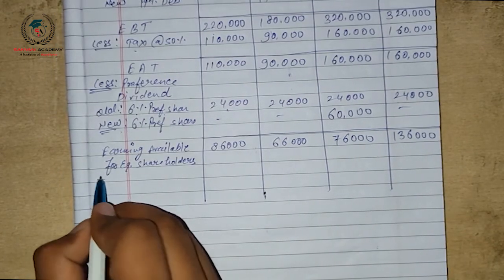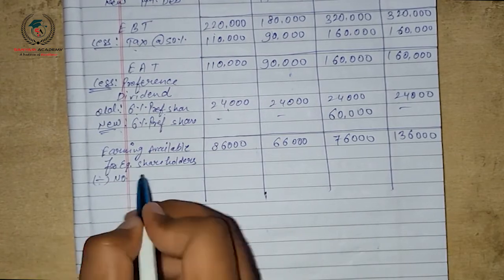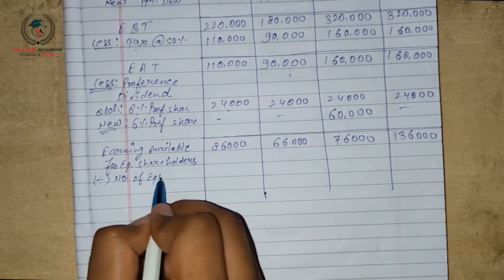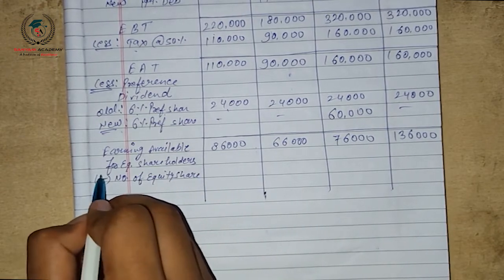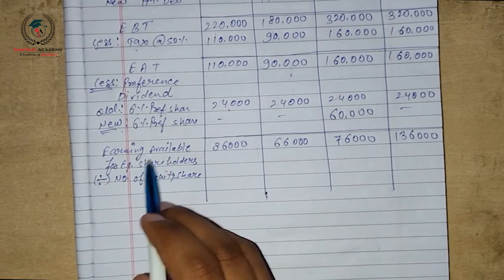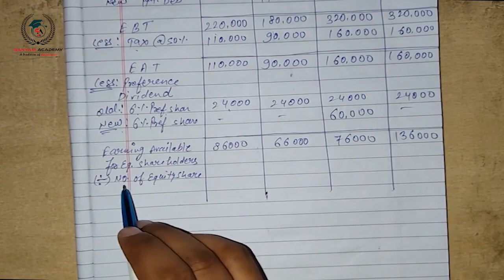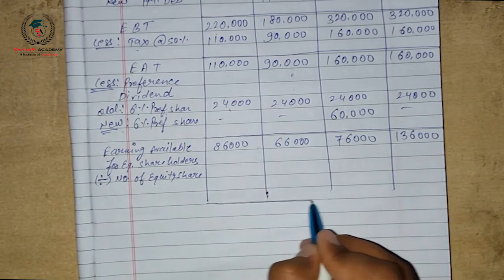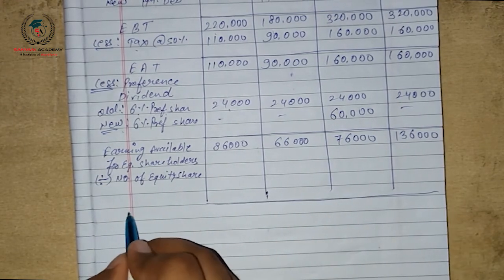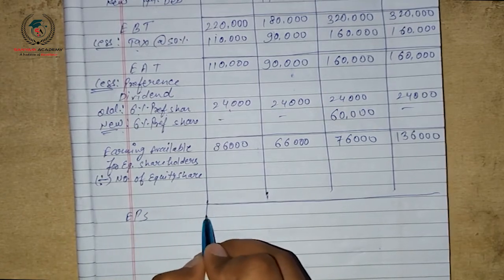Now, the earning available for equity shareholders is divided by the number of equity shares. We will get earning per share.